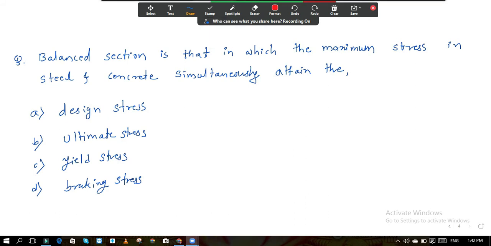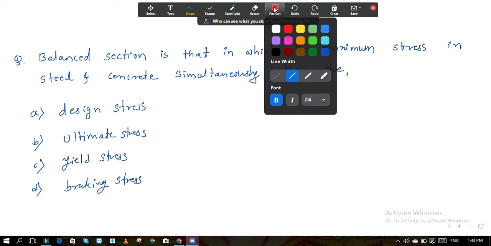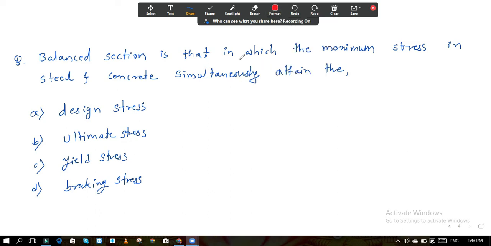Read the question once again and let me know the correct option, correct answer. What is the answer according to you? The answer of this question is in the balance section, the maximum stress in steel and concrete simultaneously attains the design stress.